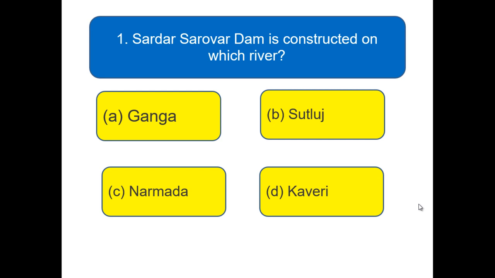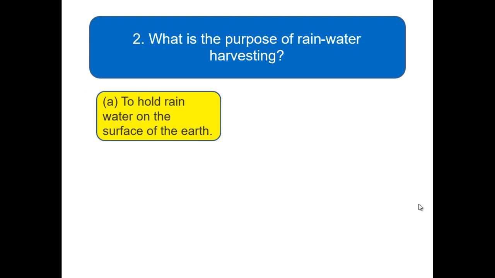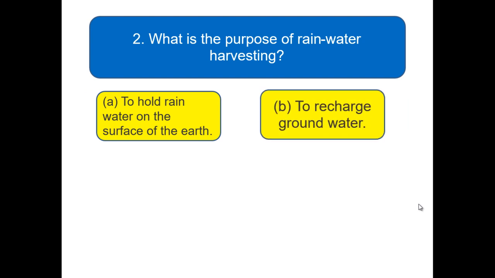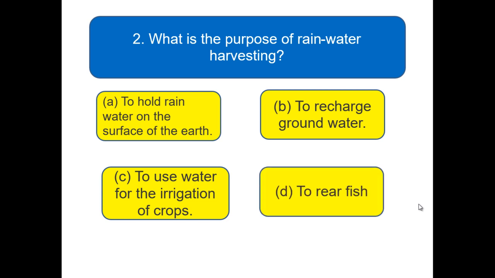Here we go for the next question. What is the purpose of rainwater harvesting? To hold rainwater on the surface of the earth, to recharge groundwater, to use water for irrigation of crops, to rear fish. These are the options of this question. Pick up one of them and write it in your page.